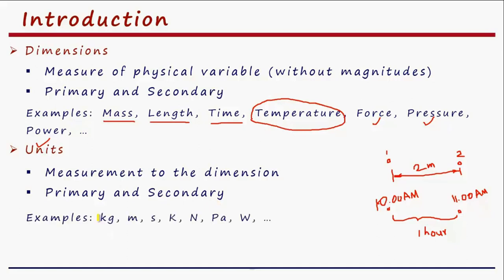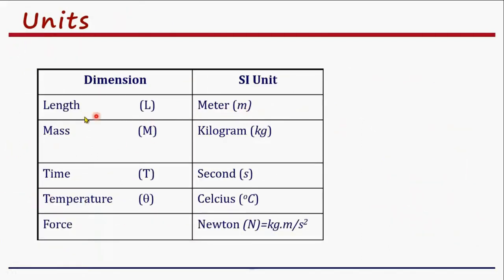For mass, we use the unit kg, kilogram. For length, we use the unit meter. For time, we use the unit second. For temperature, we use Kelvin or degree Celsius. For force, Newton. For pressure, we measure with Pascal. The unit of power is watt. This is what we have discussed now. The length is expressed in meters, mass in kilogram, time in seconds, temperature in degree Celsius or Kelvin.